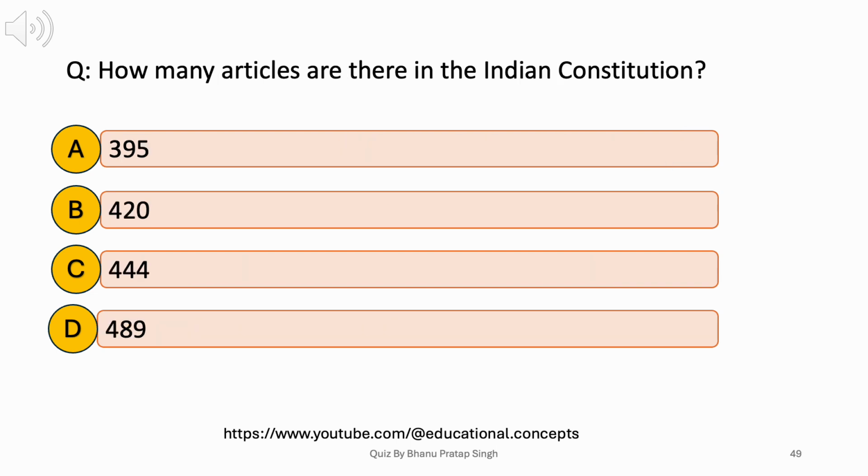How many articles are there in the Indian Constitution? A. 395, B. 420, C. 444, D. 489. Answer: A. 395.